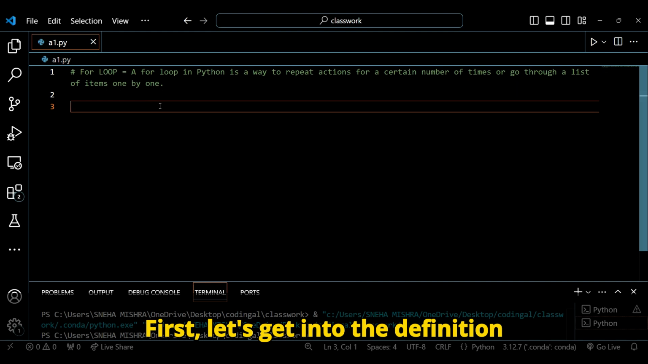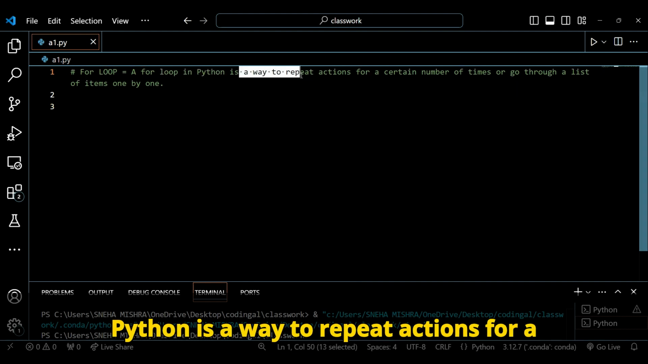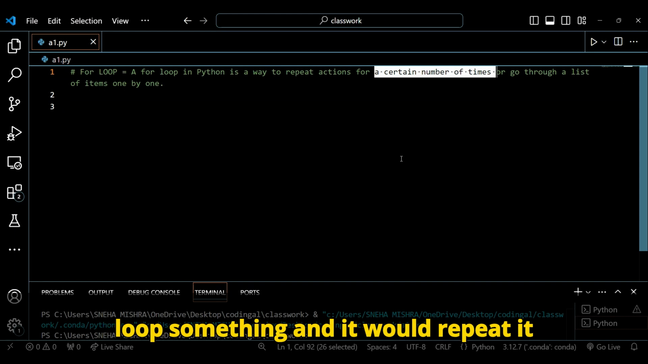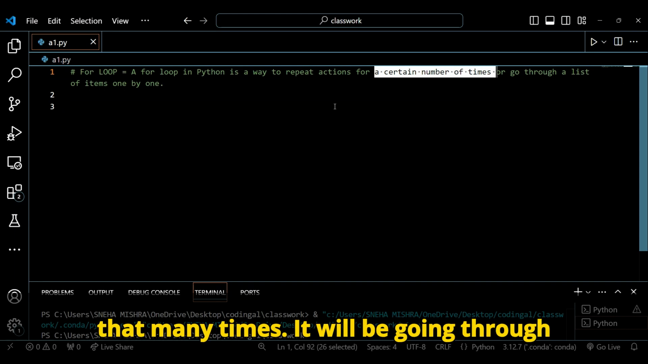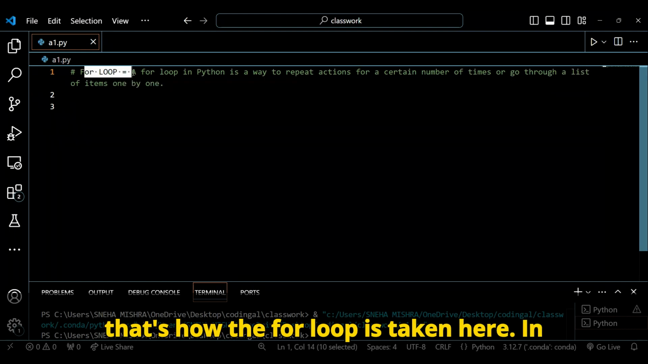Let's understand about for loops here. First, let's get into the definition right away. A for loop in Python is a way to repeat actions a certain number of times. So I would be specifying how many times I want to loop something and it would repeat it that many times. It will be going through a list of items one by one. So that's how the for loop works here.